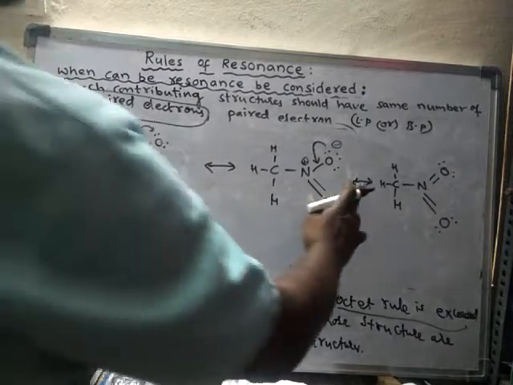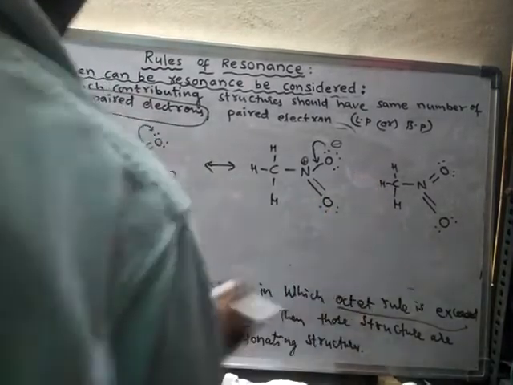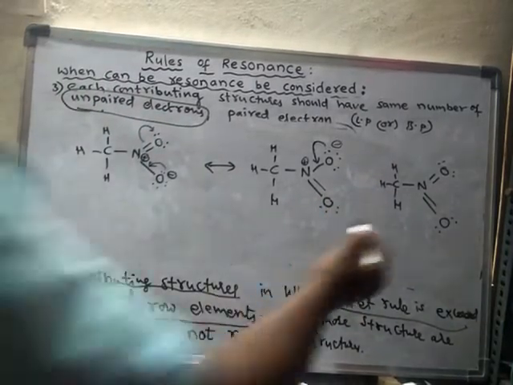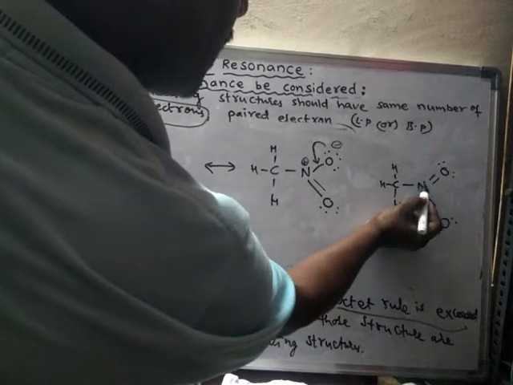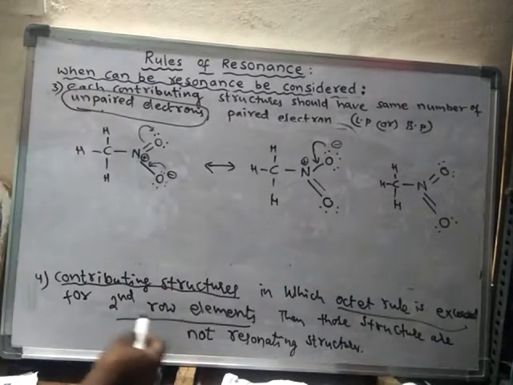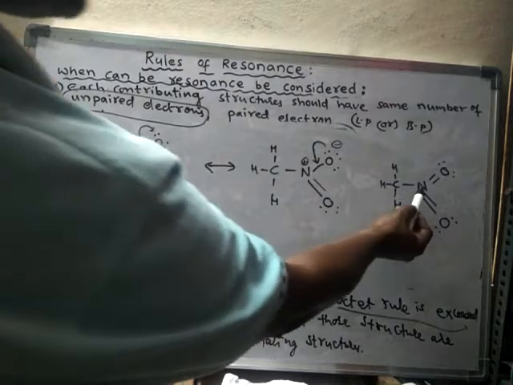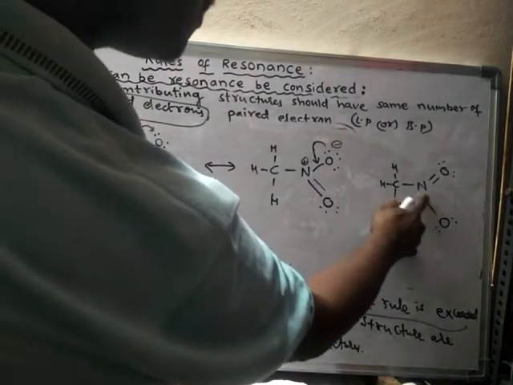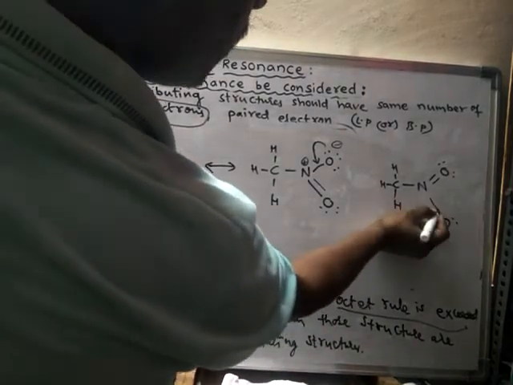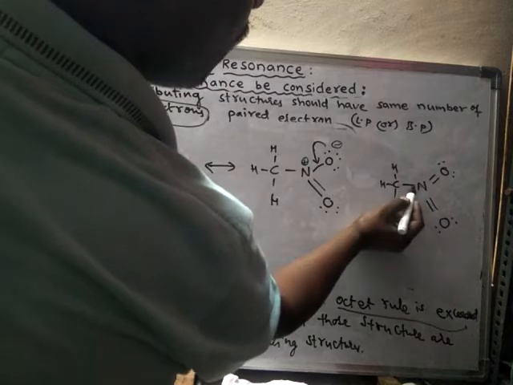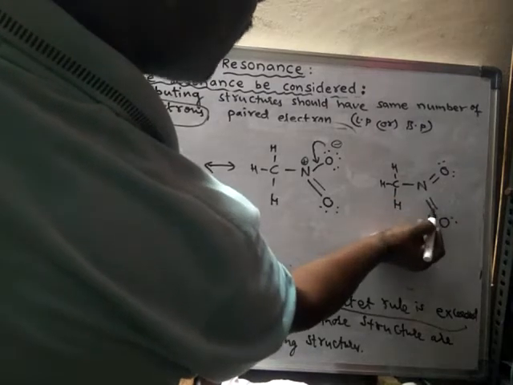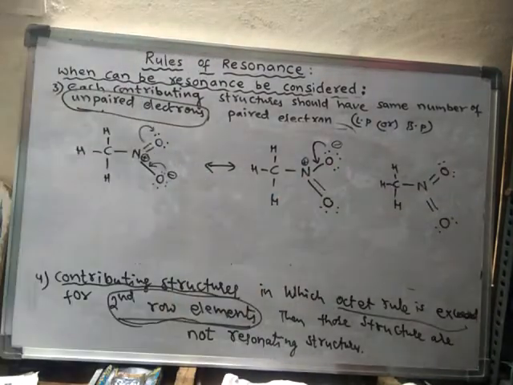Now if you consider this structure, nitrogen is a second period element, a second row element. How many electrons does it have? There is a double bond. Counting: 1, 2, 3, 4, 5, 6, 7, 8, 9, 10.